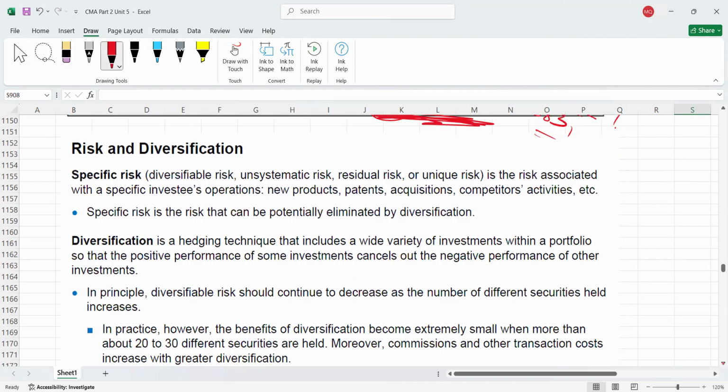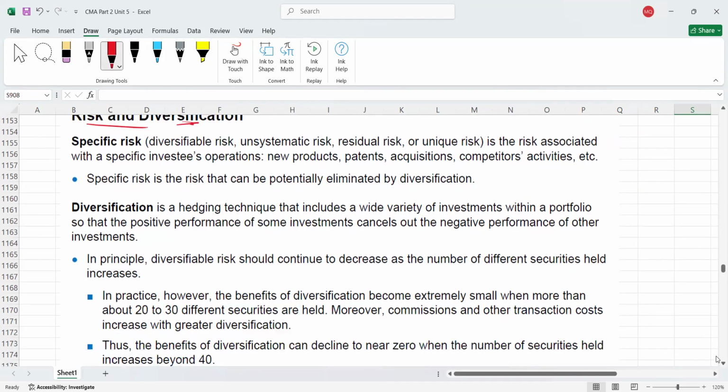Now, guys, this we have already covered in the last class. I told you what is risk and diversification. In the last class we discussed types of investment risk. I told you what is systematic risk, if you remember, and what is unsystematic risk. So the same two definitions are there. It's just a simple, quick revision. I cannot give the maximum number of examples because we have already covered it in more detail in the previous video.